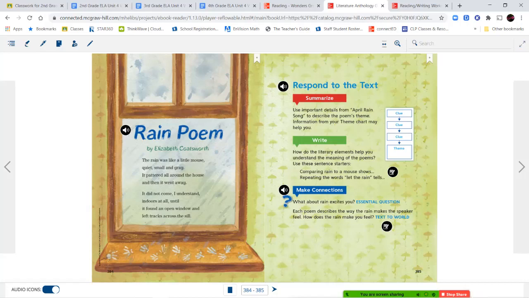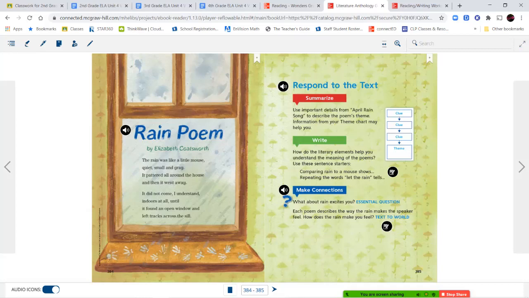So we're seeing rhyme over here. The words mouse and house rhyme. The words gray and away rhyme in this first stanza. So in this first stanza, every other line rhymes, right? We're skipping one. The next stanza says, it did not come, I understand, indoors at all until it found an open window and left tracks across the sill.